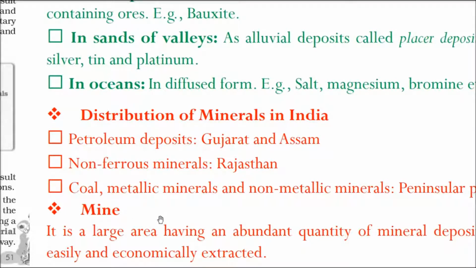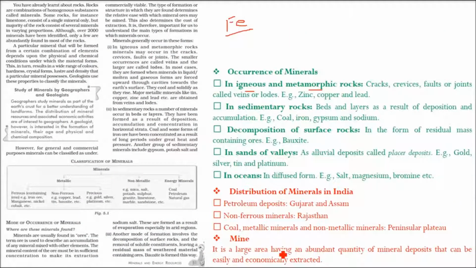So what is a mine? You cannot call something a mine unless it is a large area having an abundant quantity of mineral deposits that can be easily and economically extracted. Say you go 1000 kilometers from the coast and put in a lot of effort and get very little mineral, and the cost is also very high if you want to sell it.